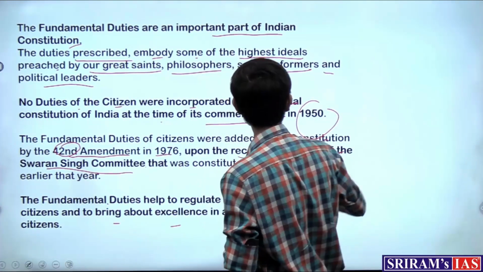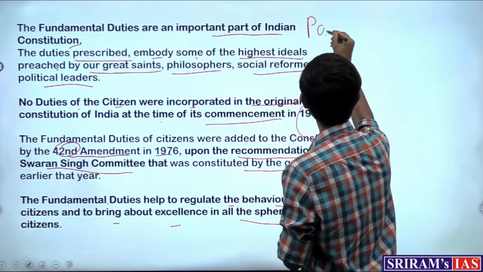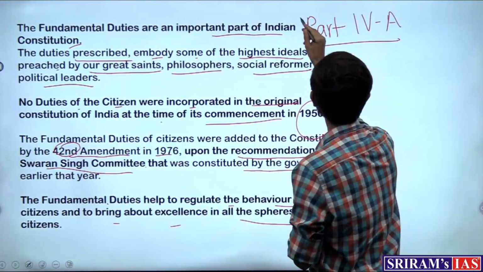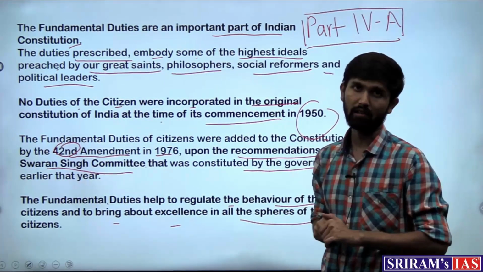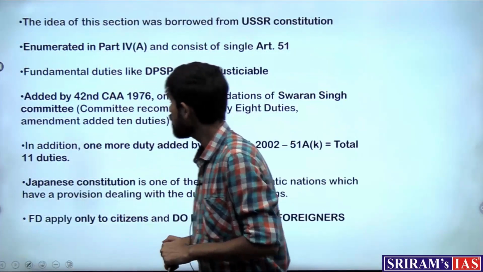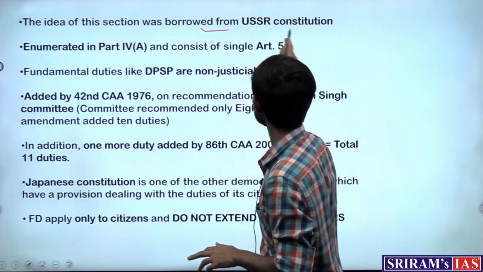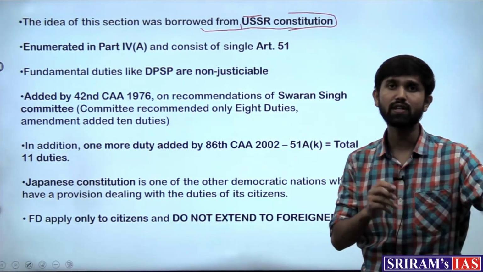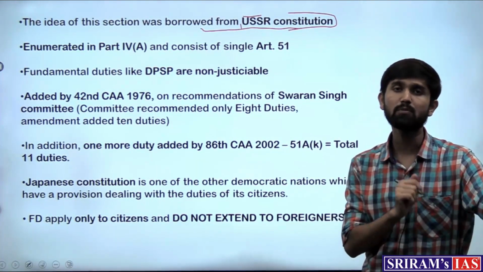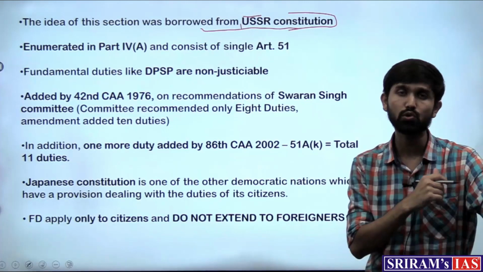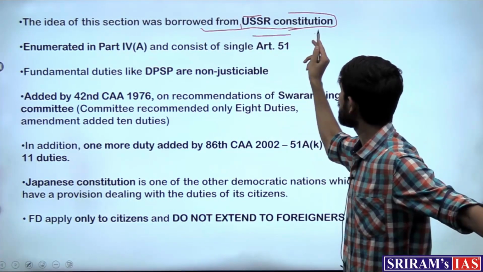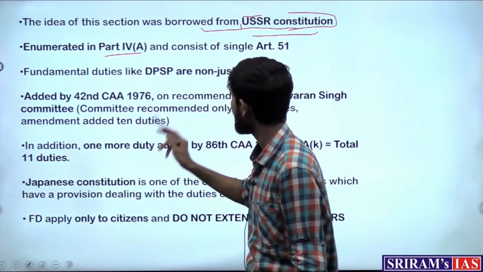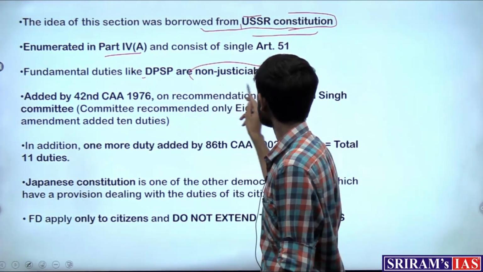And where are they situated now? Part 4A of the Constitution now envisages the fundamental duties. It was borrowed from the USSR Constitution. Now we always get questions with respect to the various concepts of the Constitution and their sources of borrowing. So the duties were borrowed from the USSR Constitution, and they are enumerated in part 4A, and like DPSP are non-justiciable.